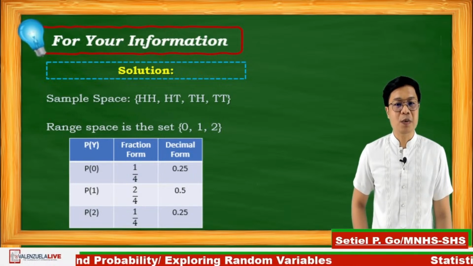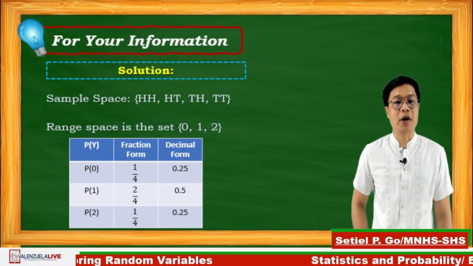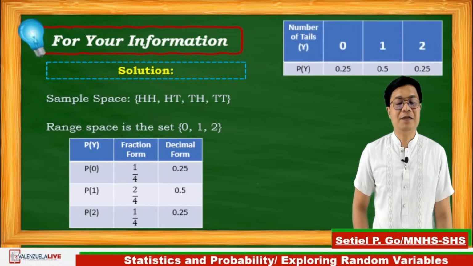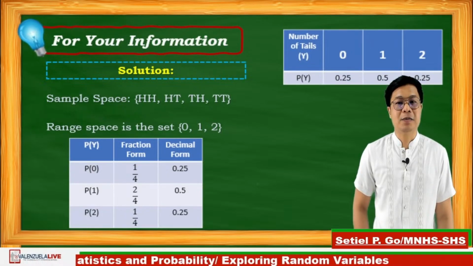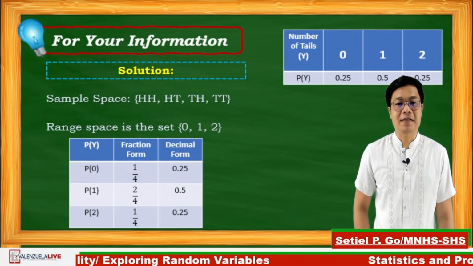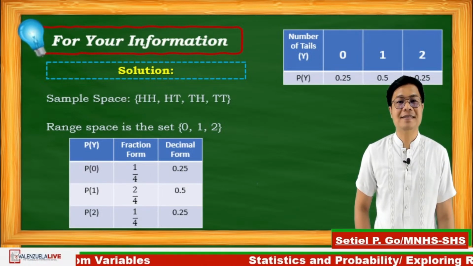And P of 2 is equal to 1/4, meaning 1 out of 4 from the sample space, which is equal to 0.25. Therefore, the values of the random variable y will be 0.25, 0.5, and 0.25. Grade 11, can you still follow?